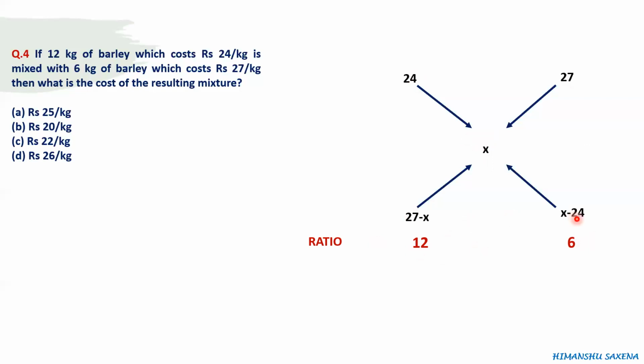Now this ratio, 27 minus x divided by x minus 24, would be equal to 12/6. So we just equate these two ratios. 27 minus x divided by x minus 24 is equal to 12/6. And you just calculate the value of x, and the value of x is 25 rupees per kg, which is A. So the answer is A, 25 rupees per kg. Now let's move on to the next question.